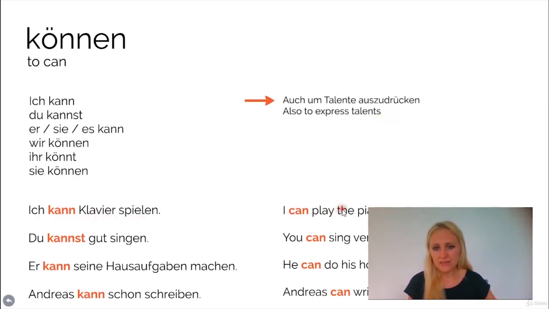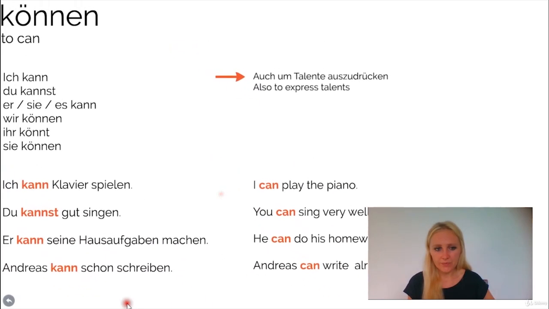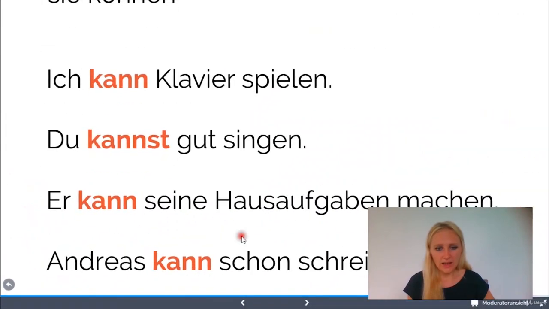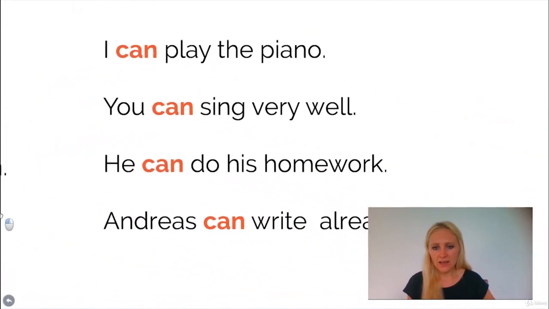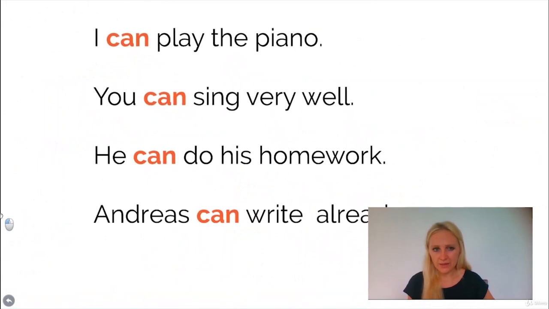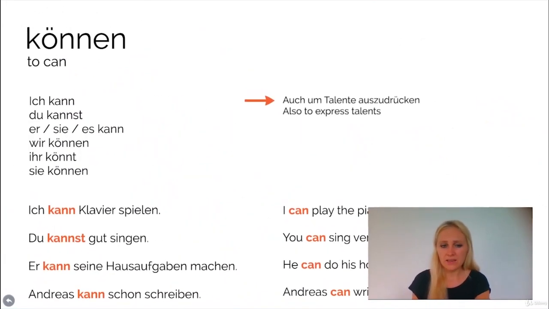Okay, ich kann Klavier spielen. I can play the piano. Du kannst gut singen. You can sing very well. Er kann seine Hausaufgaben machen, means he can do his homework. And the next one here, Andreas kann schon schreiben. It means Andreas can write already. So we basically use it the same way as in English.